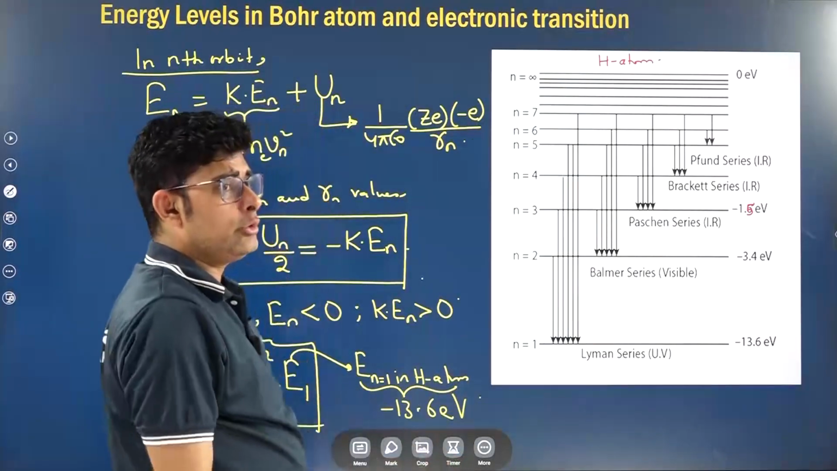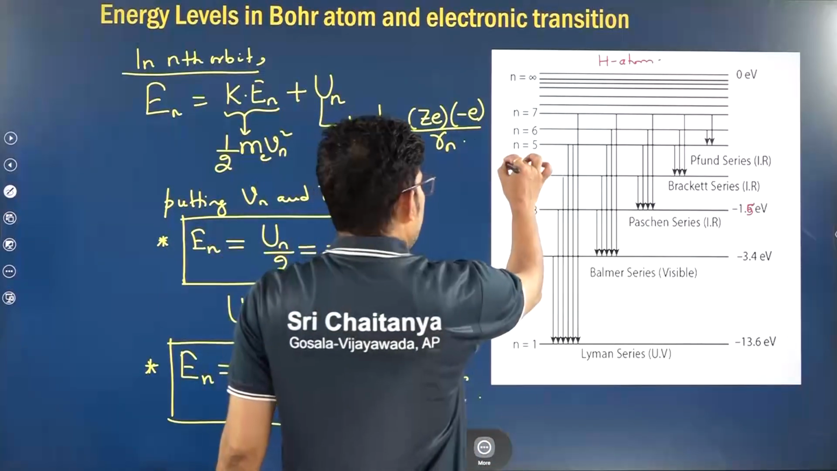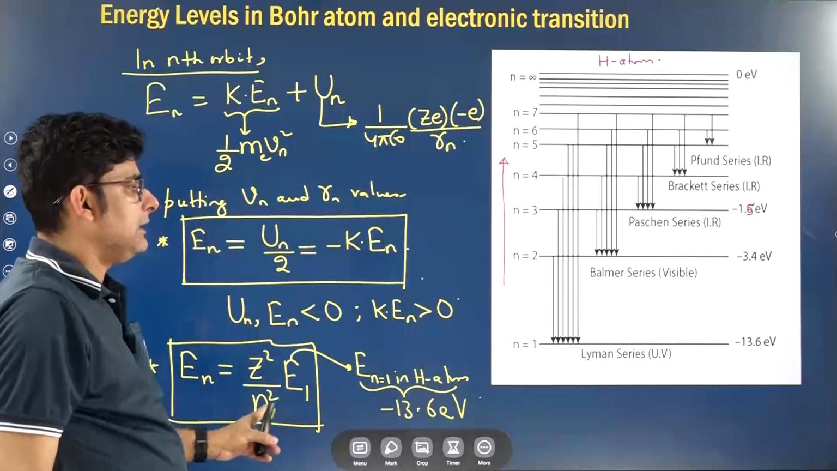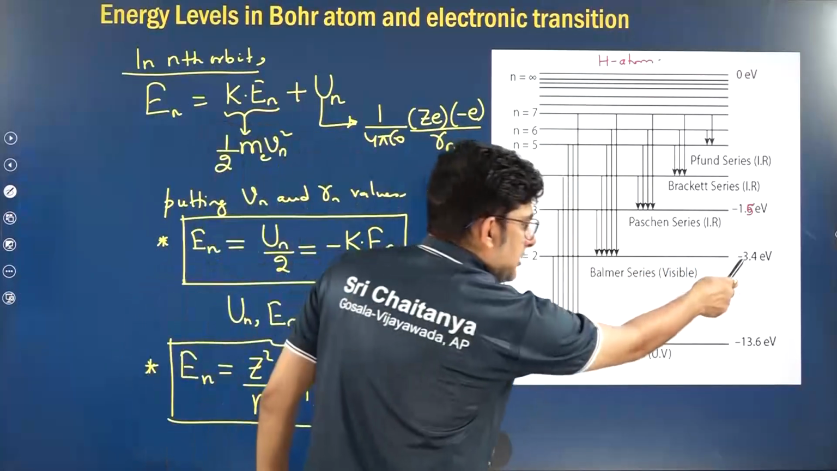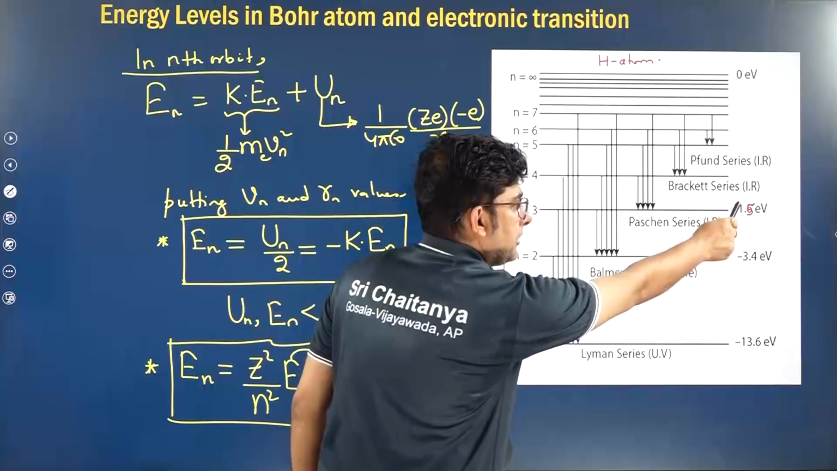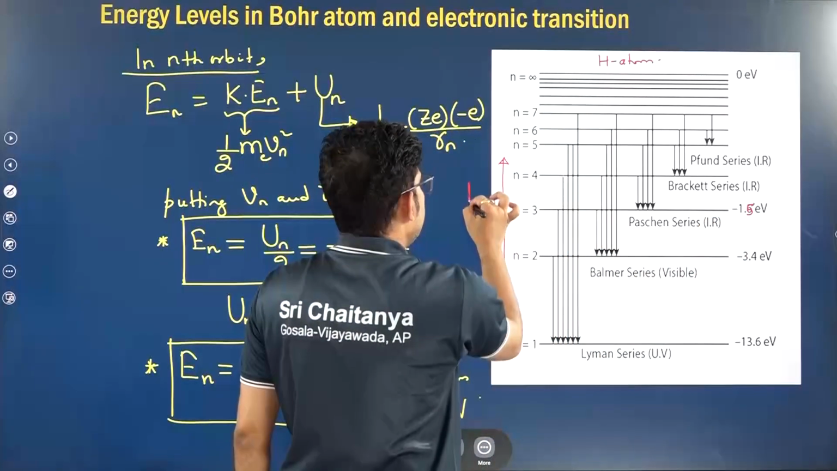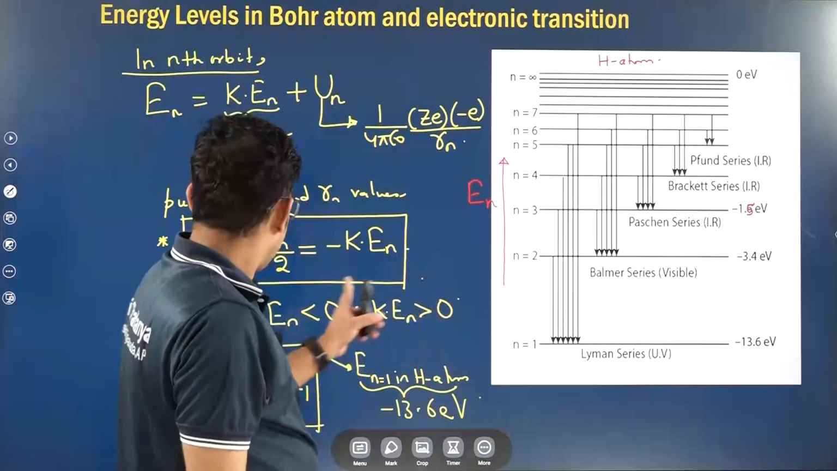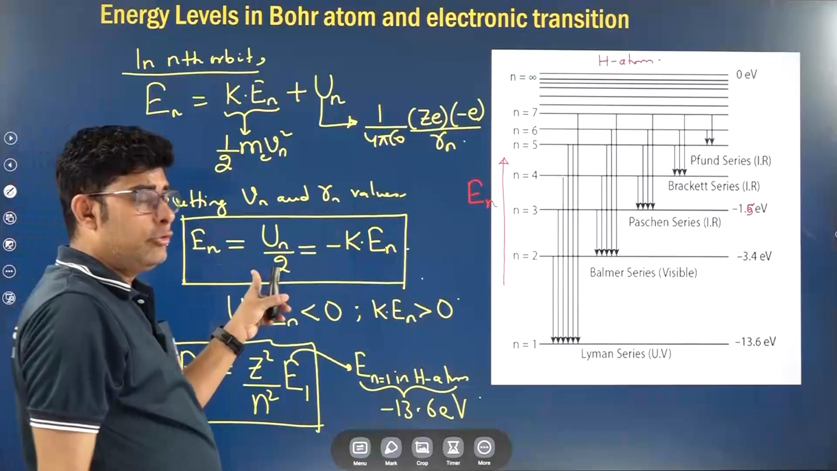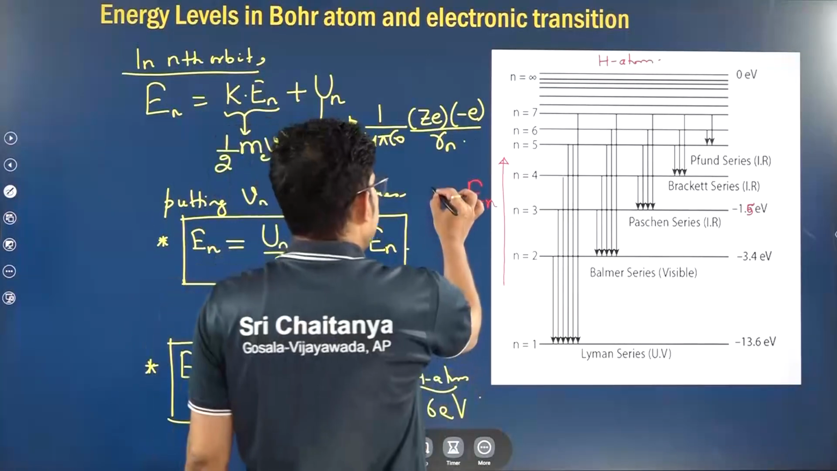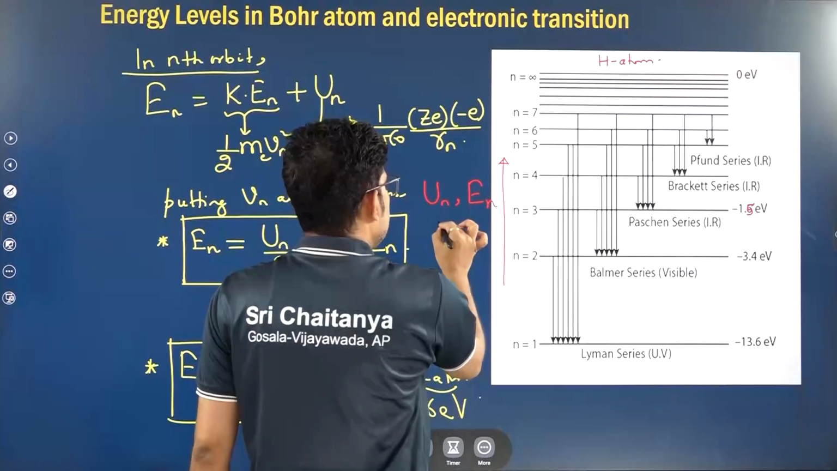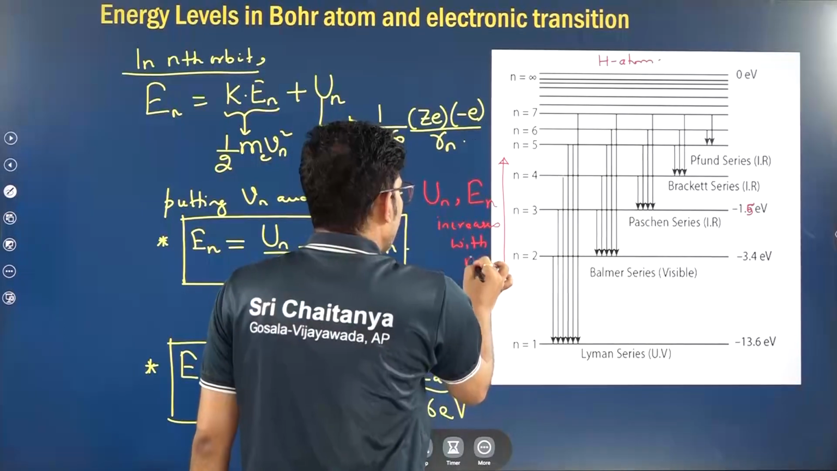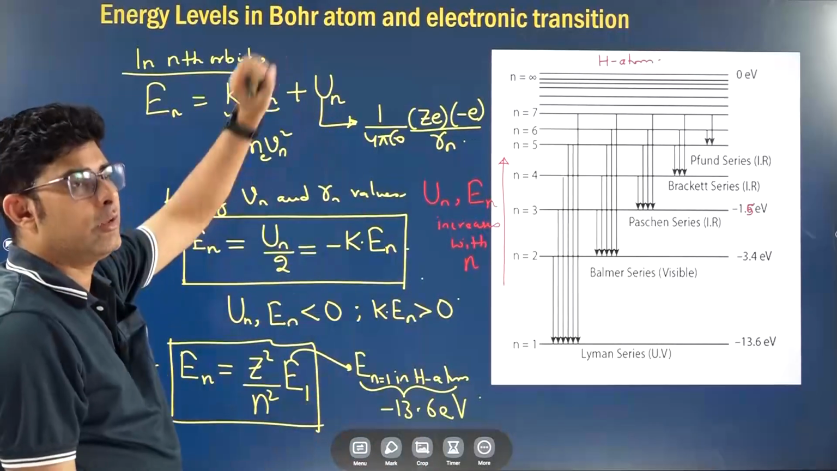One interesting thing you should observe from here: as we are going up, what is happening to the energy? The energy is increasing. Minus 3.4 is more than minus 13.6, and minus 1.5 is more than minus 3.4. So as you go up, energy increases. Since potential energy is double of En, potential energy will also increase. That means potential energy and total energy both increase with the increase in quantum number. If n increases, these two values will also increase.